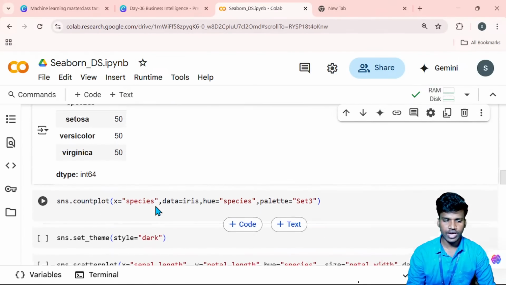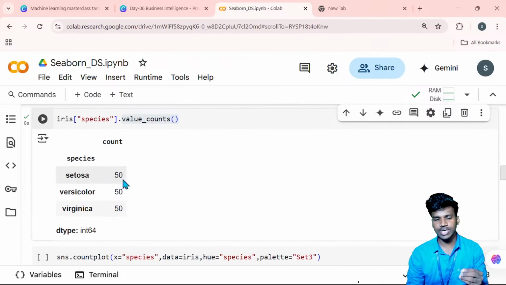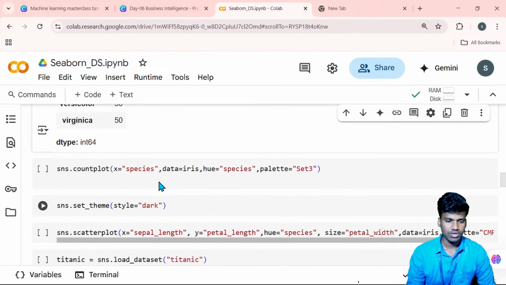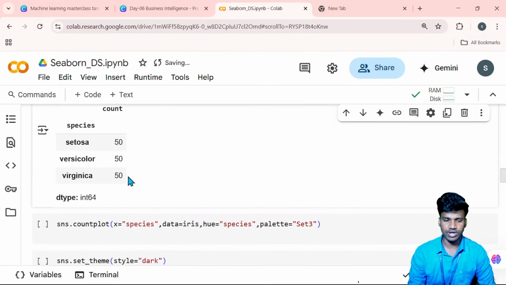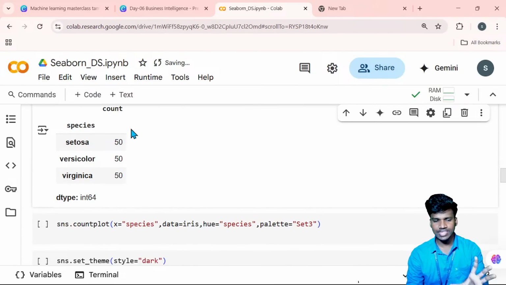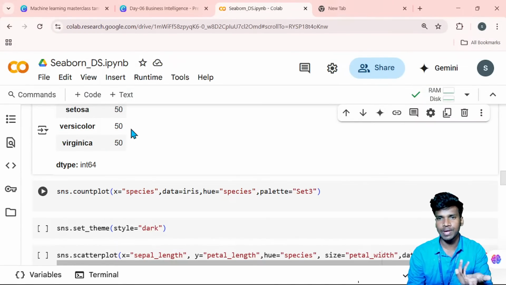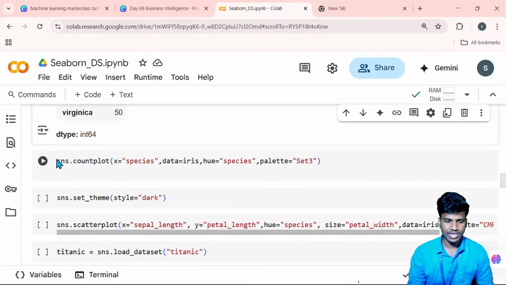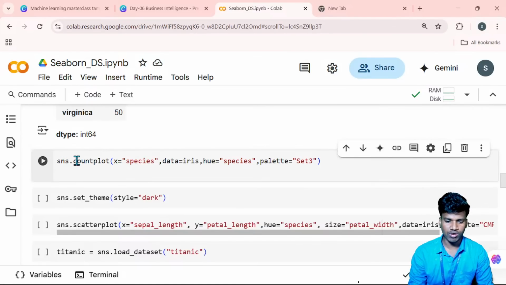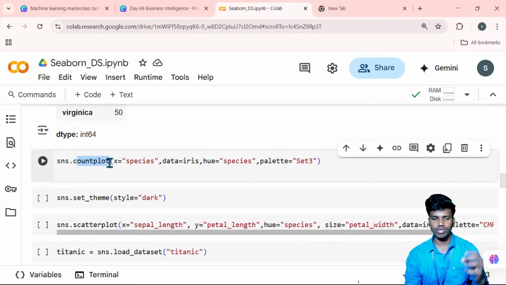Now I will represent this count in a visualized format. Here it is text-wise, which we can also easily understand, but comparatively the picturized format is much different and makes the concept more interesting. So sns.countplot. Countplot is one kind of bar plot.